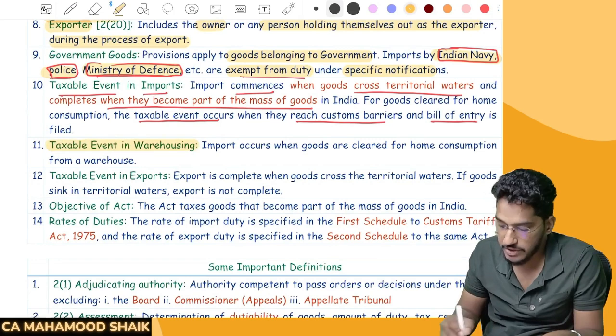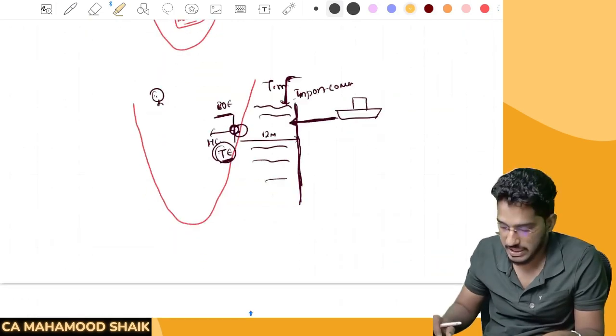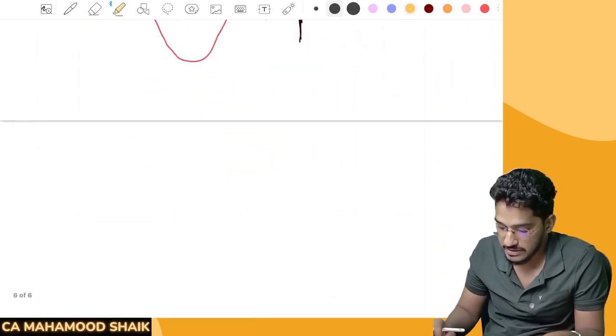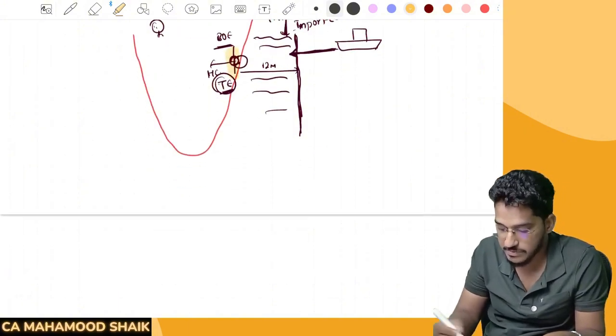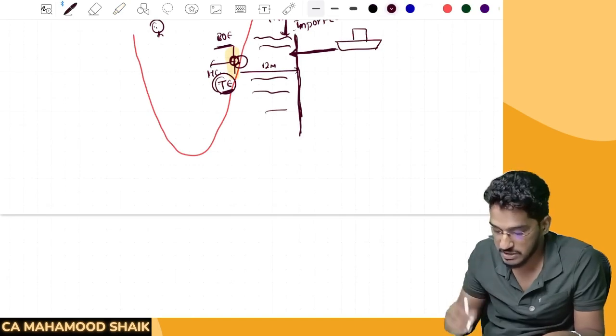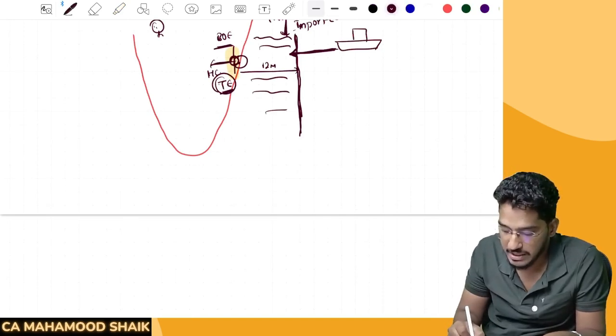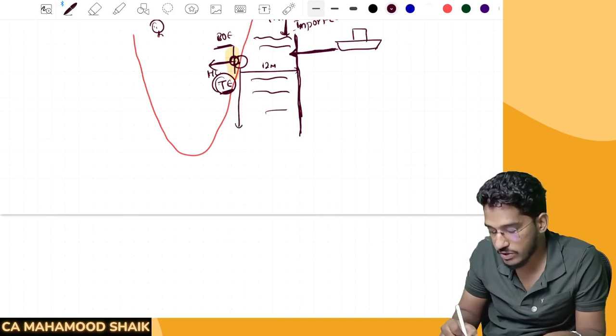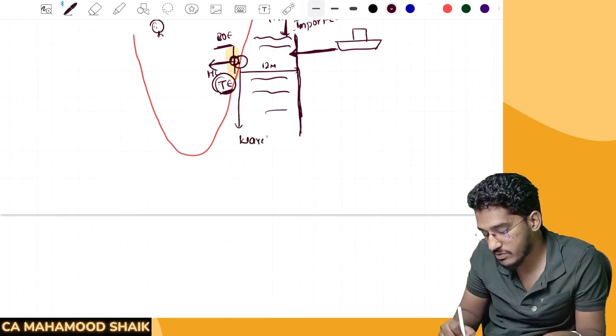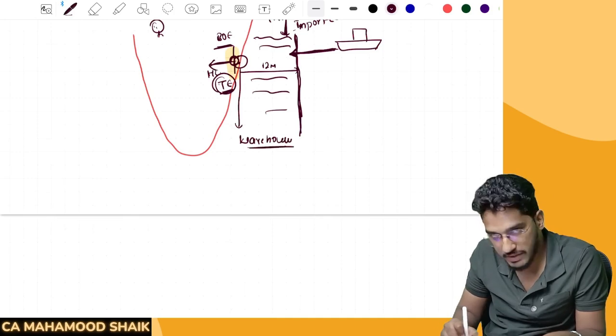See, warehousing I have already told you yesterday in the previous session. Once the goods have reached the customs authorities, like the customs port, there will be two options available. As an importer, you can immediately clear the goods for home consumption and pay the customs duty. Or instead, you can send those goods to the customs warehouse. So there warehousing will happen.